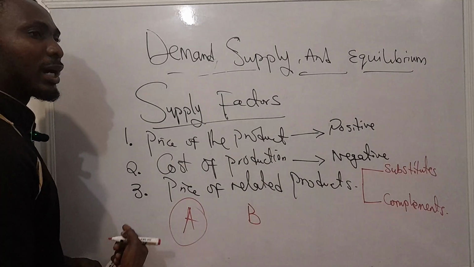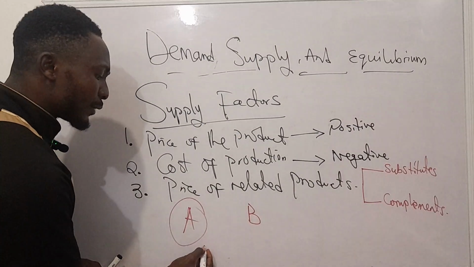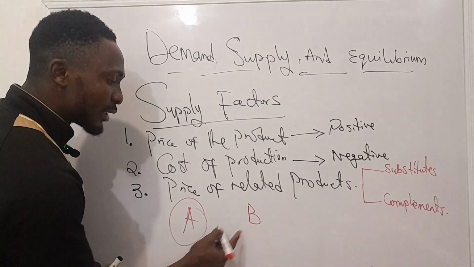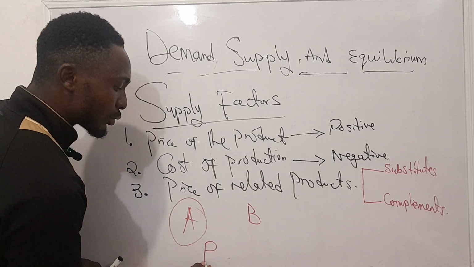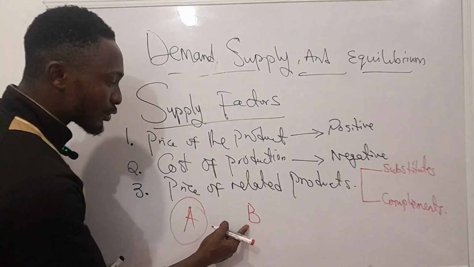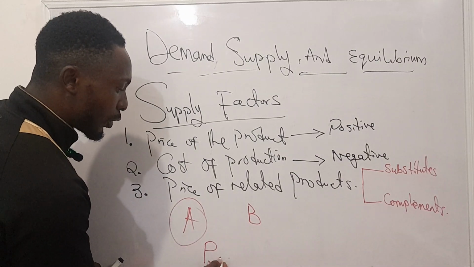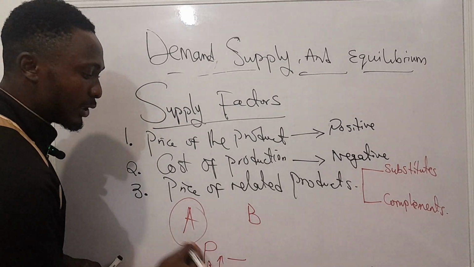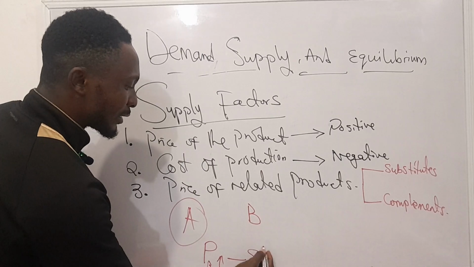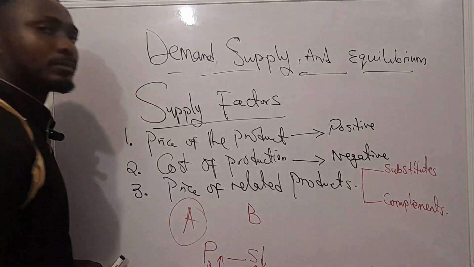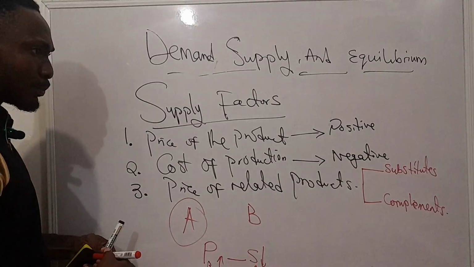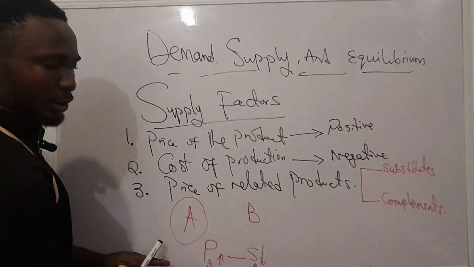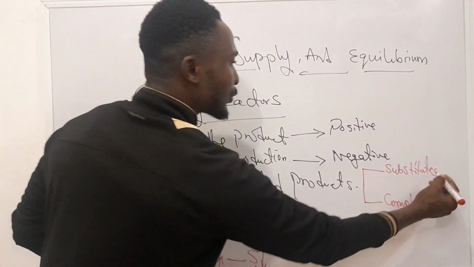So both of these two goods are substitutes. So if I'm already supplying or selling product A and I find that the price of product B, which is a substitute, has gone up, this P stands for price, so the price of B has gone up. What it means automatically for me with supply of A is that I'm going to supply less of product A. So if I'm supplying less of product A because the price of product B has gone up, this is a negative relationship.